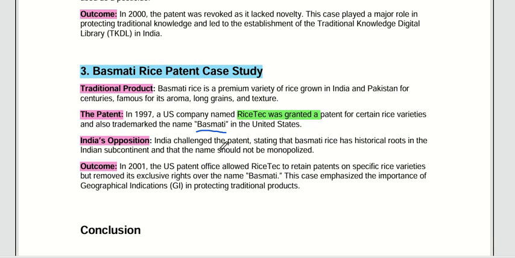That's why India challenged the patent, stating that basmati rice has historical roots in the Indian subcontinent, and that the name should not be manipulated. This time they mentioned the name as basmati. India said there is no need, we don't want them to use that name. They opposed it for the name purpose.